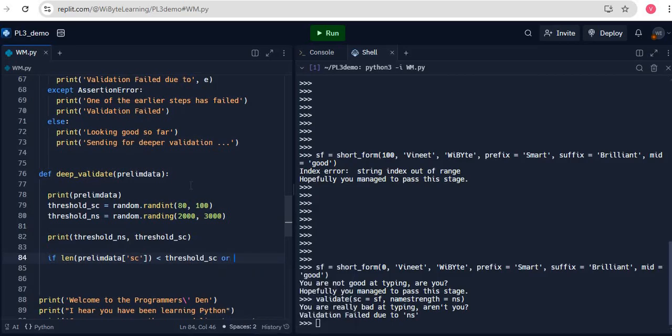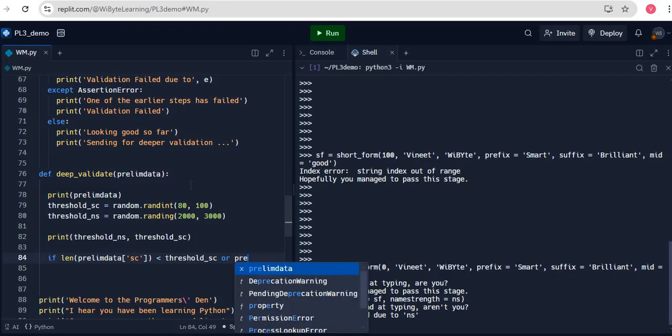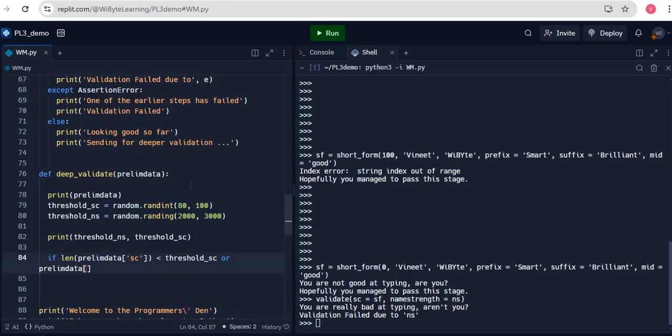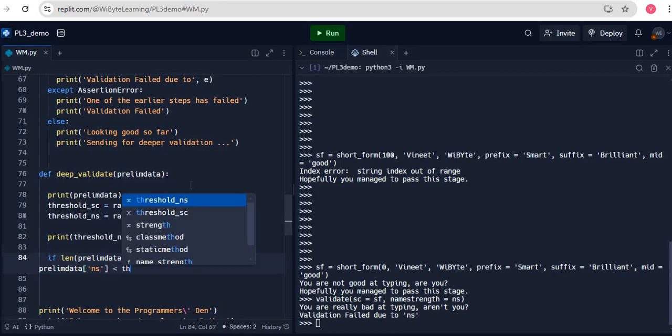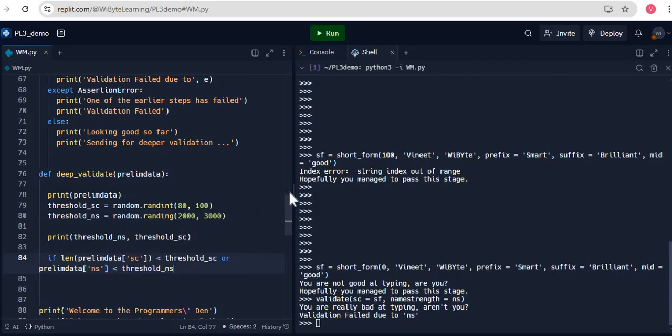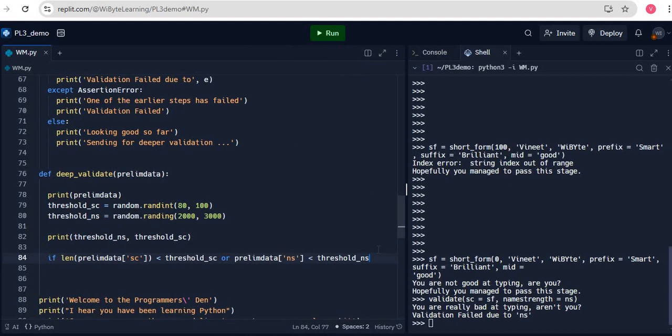Let's say I get my prelim data, say, NS. Now remember, prelim data is a dictionary which we are sending in with exactly these keys. So I just go, let's say, if this is less than the threshold of, let's say, name string, if one of these conditions comes true, which very highly likely it will, I will just declare that, look, my validation has failed. In this case, I want to pass on this information that validation has failed as an error.